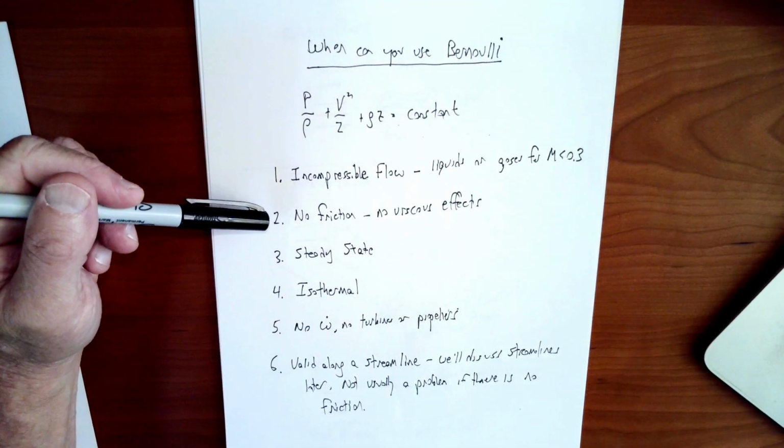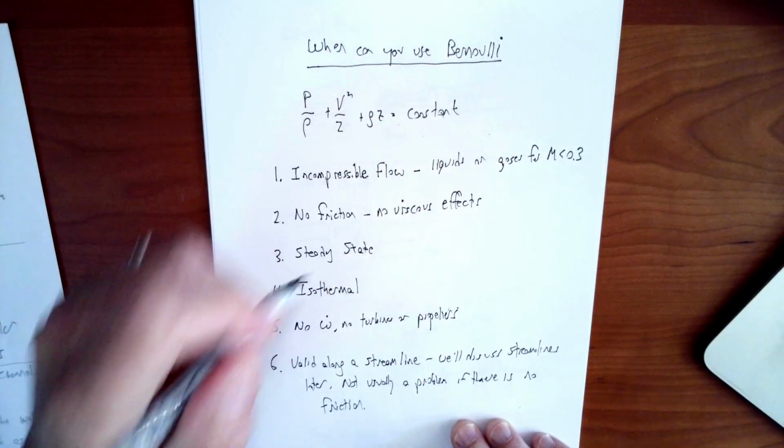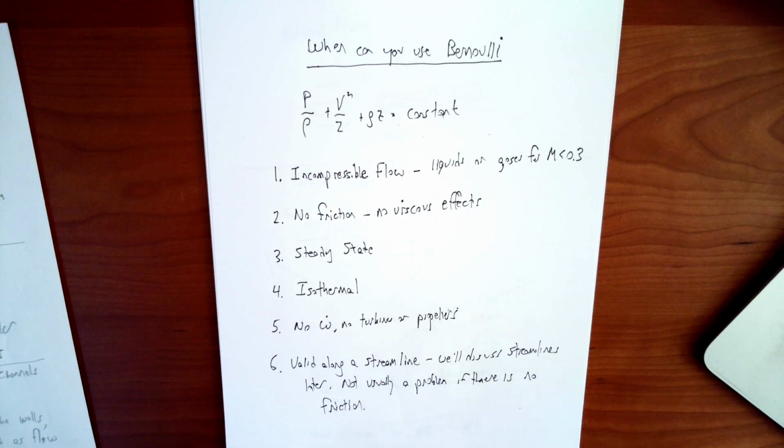And number two, this is by far the hardest one for Bernoulli to satisfy, is no friction or no viscous effects. As we said when we started, the only time you have no friction is if nothing is moving. So obviously these are moving fluids. There is going to be friction in all cases. In some cases, friction is very, very significant. In certain regions of the flow, friction is significant. If you have a significant frictional effect, then you can't use Bernoulli. So we got to be very, very careful with that.